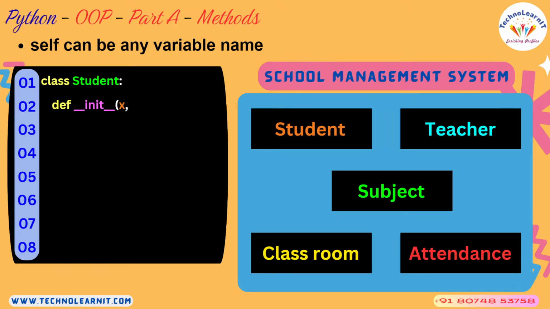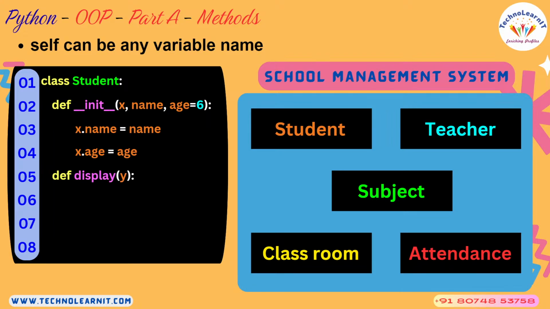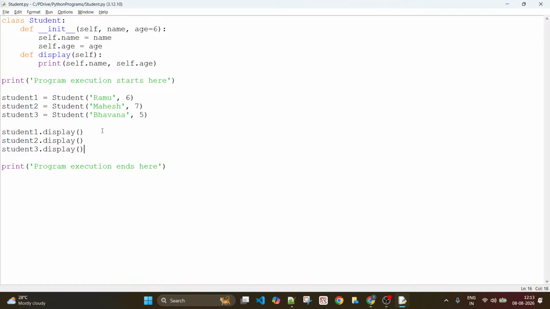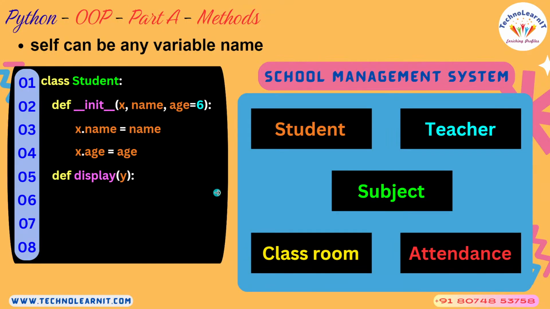All right, so we have been using self. What is that self? Self is the very first argument that you have been passing every time. For display also, if you go to the code, I was using self here and here. This self is always the very first argument for any method that I have written so far. So what is this self? Should I always use self? Is it a keyword, or is it a standard?